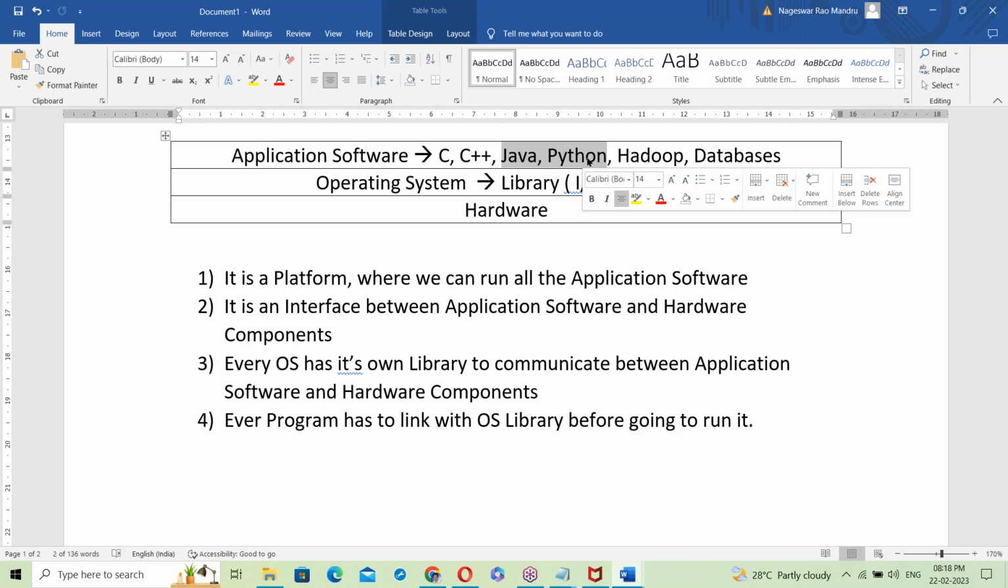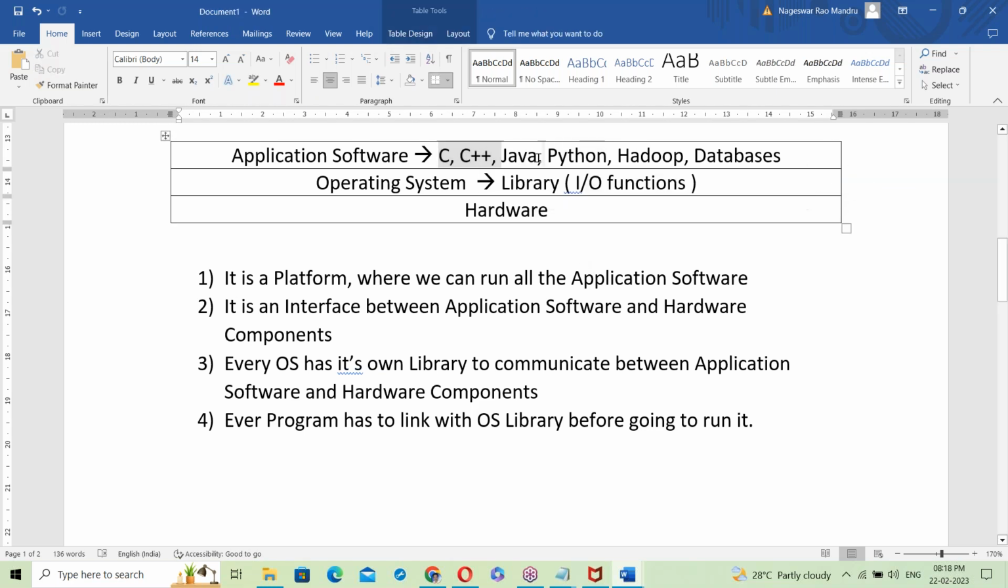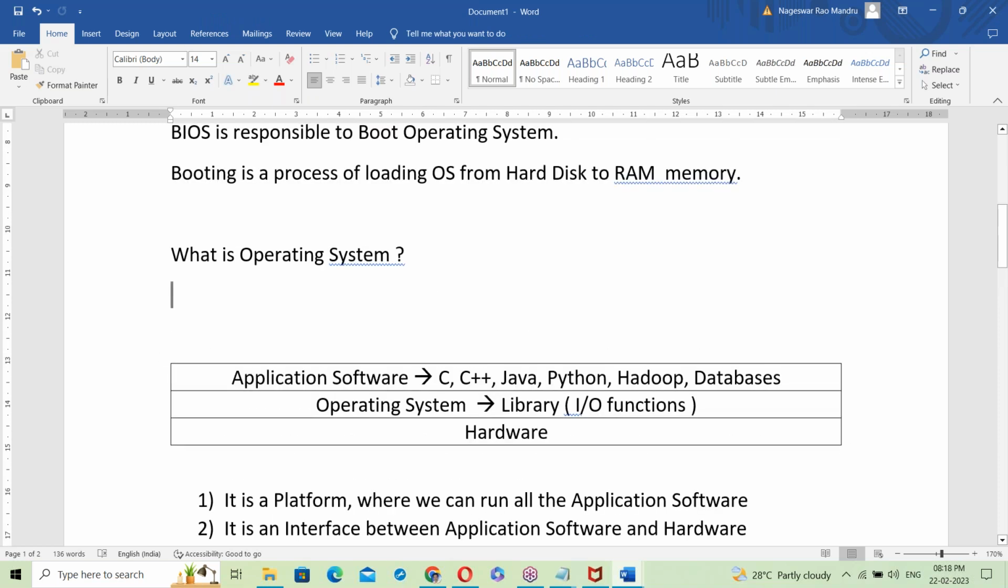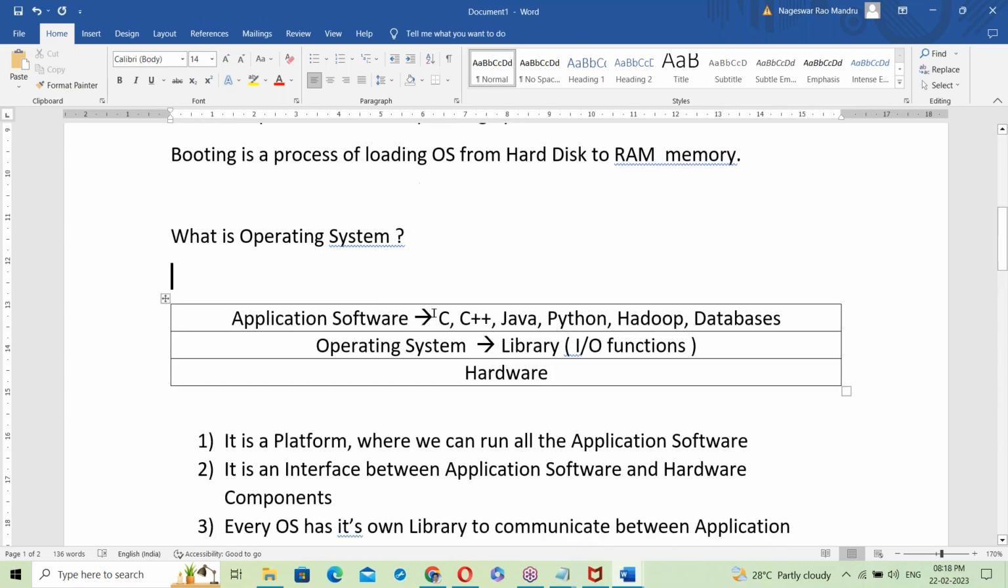See, my topics are like spoon feeding, so everyone can understand. Step by step, stage by stage, I will clear it. Static linking and dynamic linking will come in tomorrow's class. In tomorrow's class, I'll explain it. I hope you understand this.